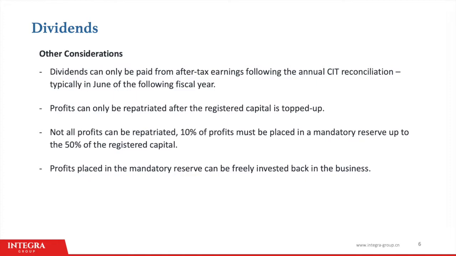You can think of registered capital as a promise by the business to invest the capital amount into the Chinese economy. You cannot pull money out until you have fulfilled your promise to invest the capital amount. Chinese tax regulation also prevents you from remitting 100% of your after-tax profits back to the investors. The capital reserve requirement ensures that companies in China reinvest at least 10% of their profits back into the business, unless they accumulate 50% of their registered capital. This essentially becomes like a very large rainy day fund.